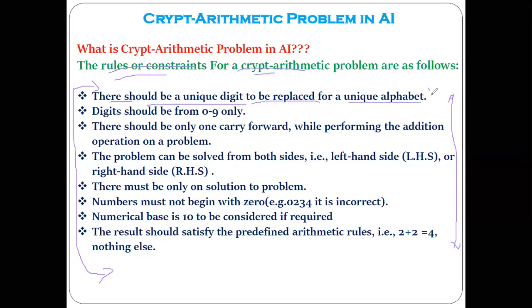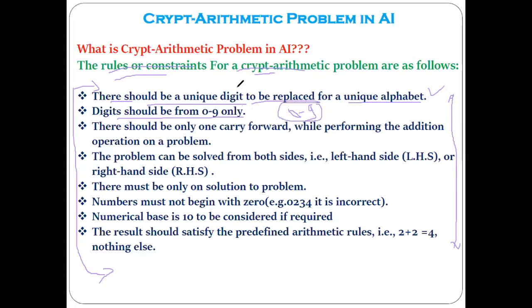The first rule or constraint related to the cryptarithmetic problem is that there should be a unique digit to be replaced for a unique alphabet. And we can use digits in order to solve the cryptarithmetic problem only from 0 to 9. Which digits can we use? 0 to 9. That is the second rule.